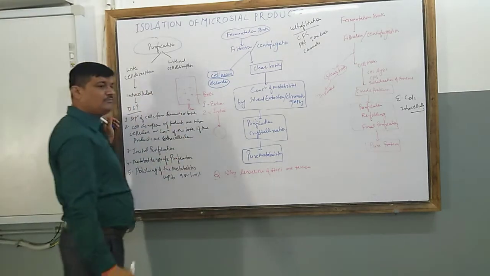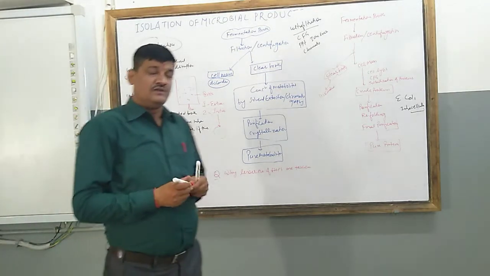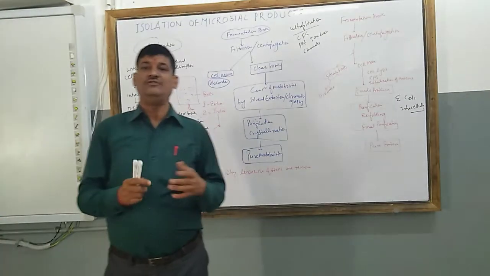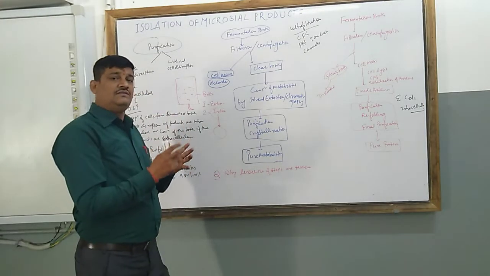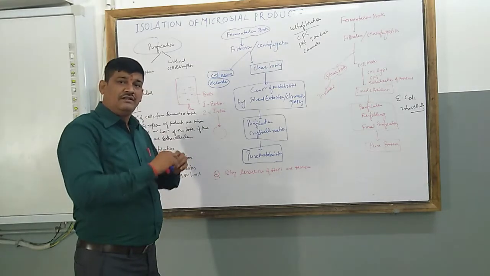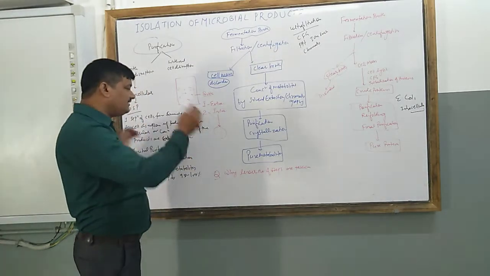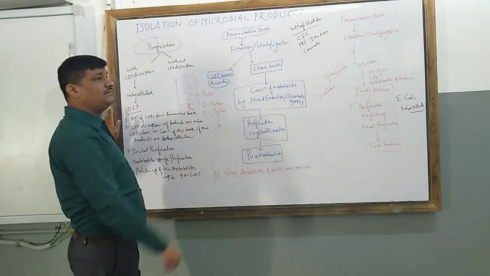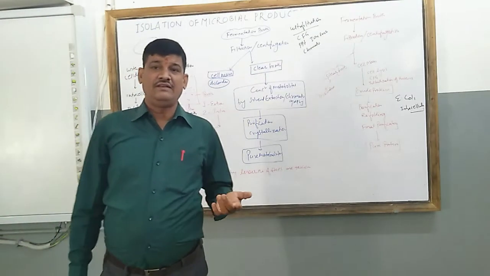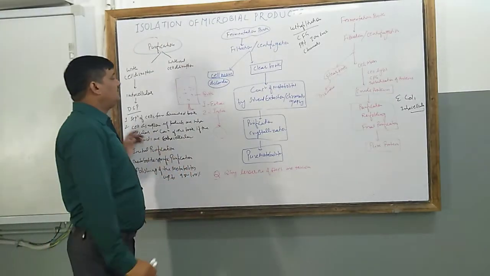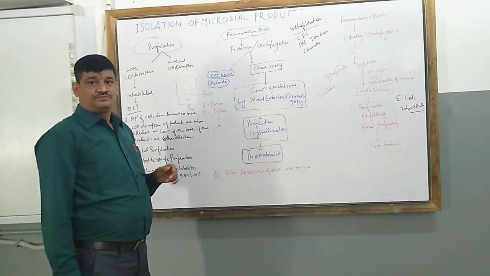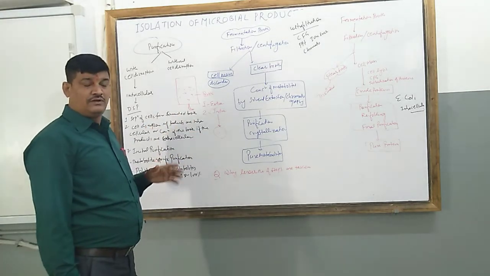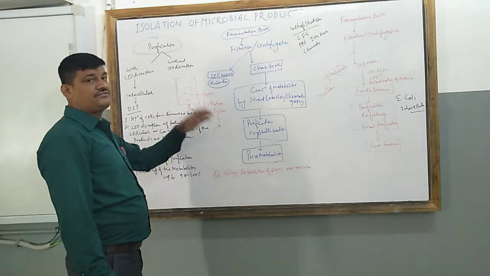If I take the example of Escherichia coli, this Escherichia coli is cultured for the preparation of human insulin. So this insulin is synthesized inside the cell of the bacteria. If we talk about antibiotics like streptomycin, bacitracin, ampicillin, these kinds of antibiotics are extracellular.